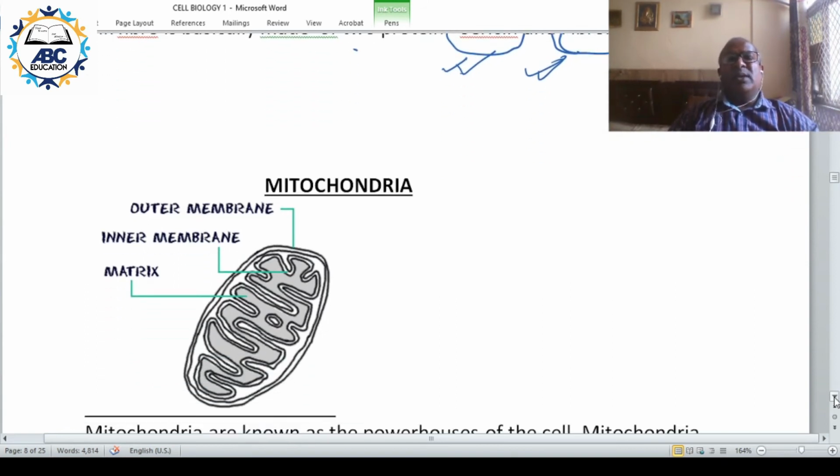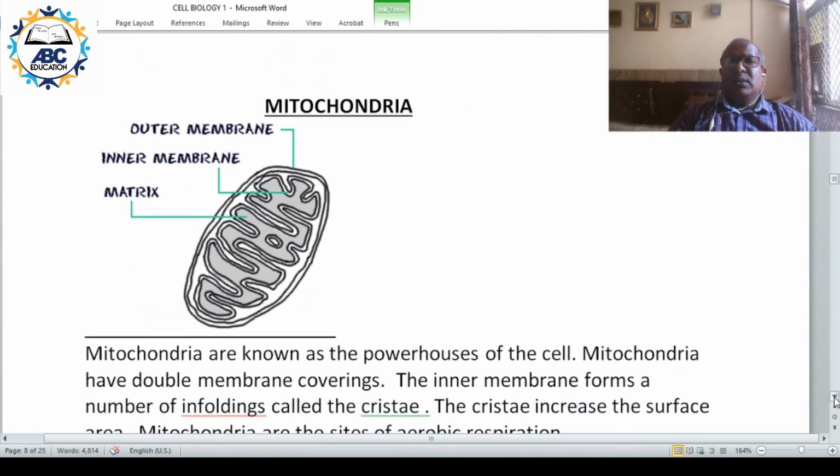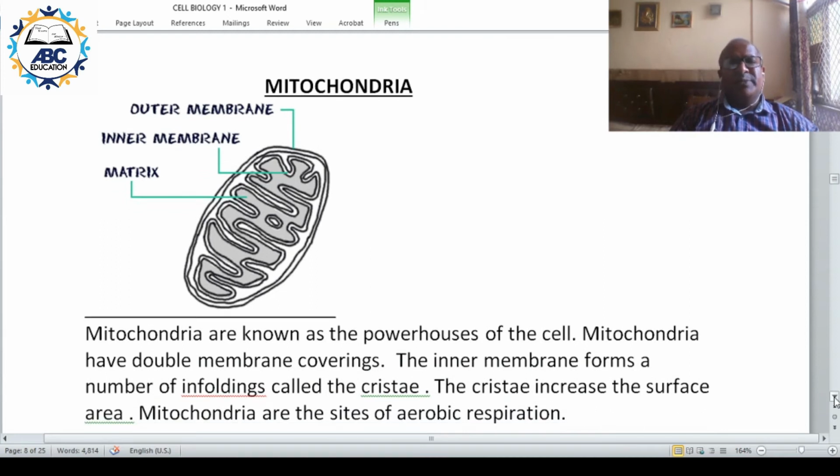The next important organelle is mitochondria. Mitochondria is also called the powerhouse of the cell. The reason is it produces the energy molecule ATP. Mitochondria produces ATP, that is the energy molecule or the energy currency of the cell.